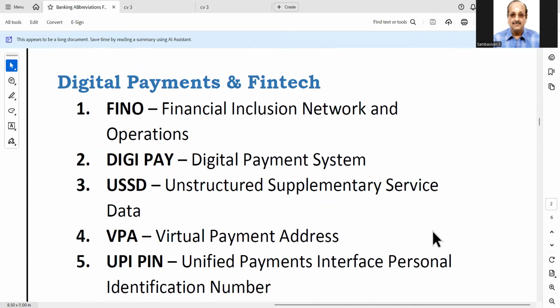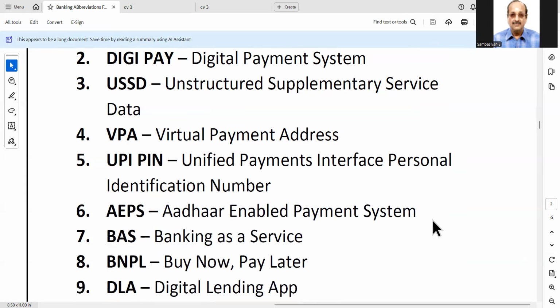Digital payments and fintech. First one is FINO, Financial Inclusion Network and Operations. Next, Digipay, Digital Payment System. USSD, Unstructured Supplementary Service Data. Next, VPA, Virtual Payment Address.